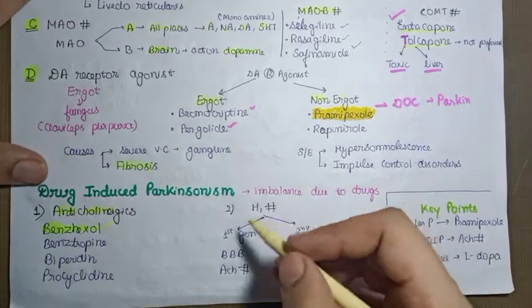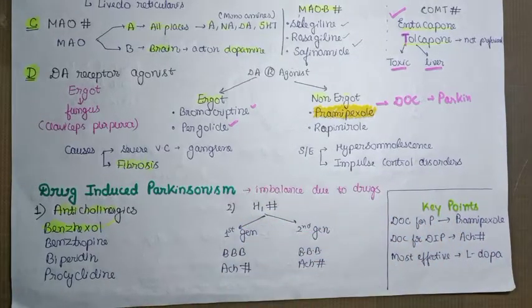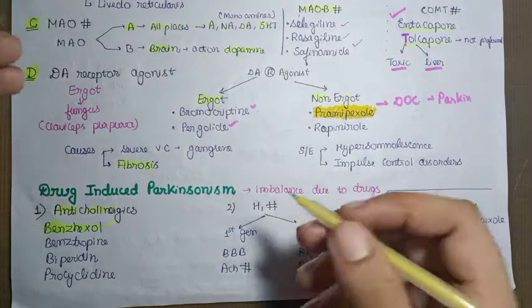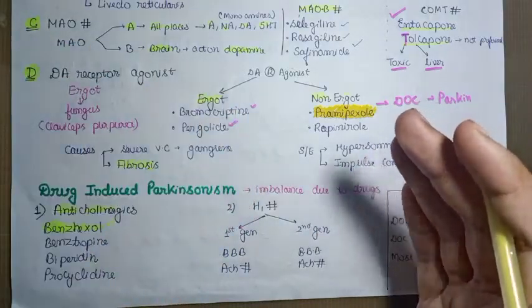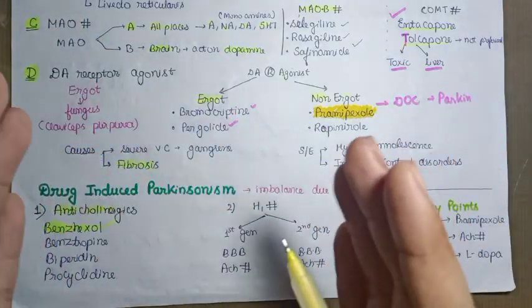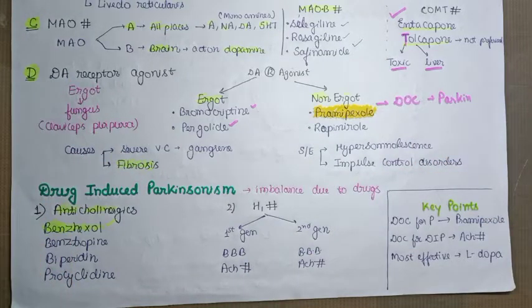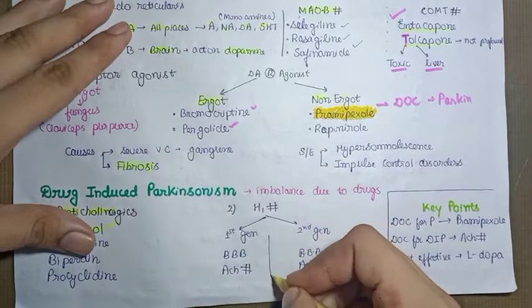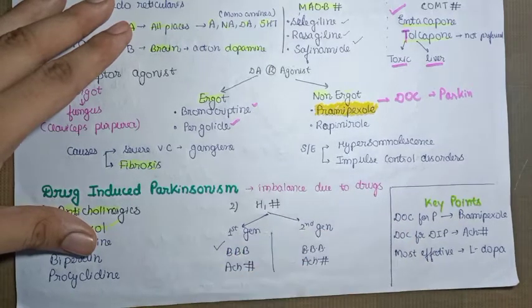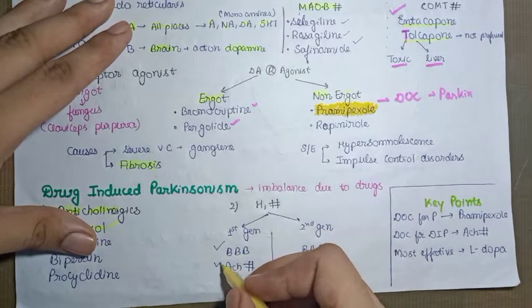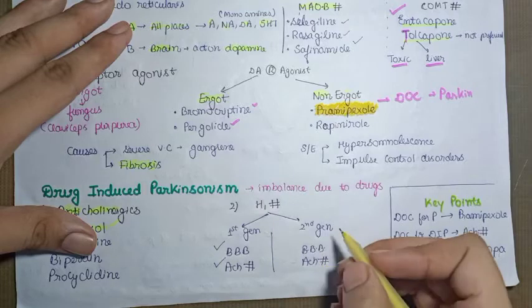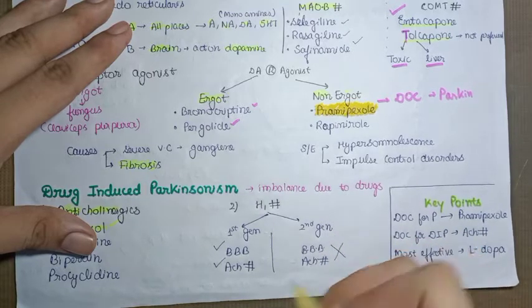And what about the antihistaminics? Why are we using antihistaminics in this case? Because, as I told you in the video on autocoids, antihistamines are divided into first generation and second generation. The basic difference between the two is that the first generation can cross the blood-brain barrier and has anticholinergic properties, while the second generation does not have these properties.